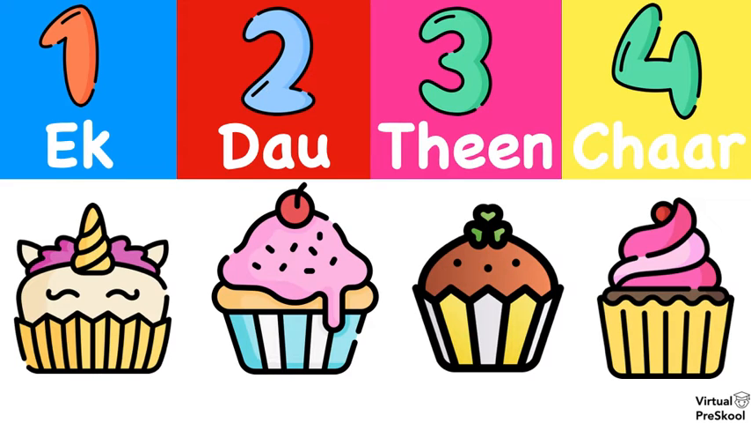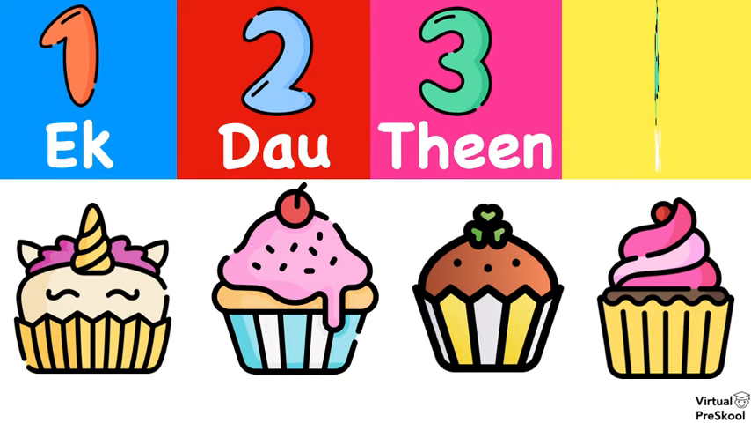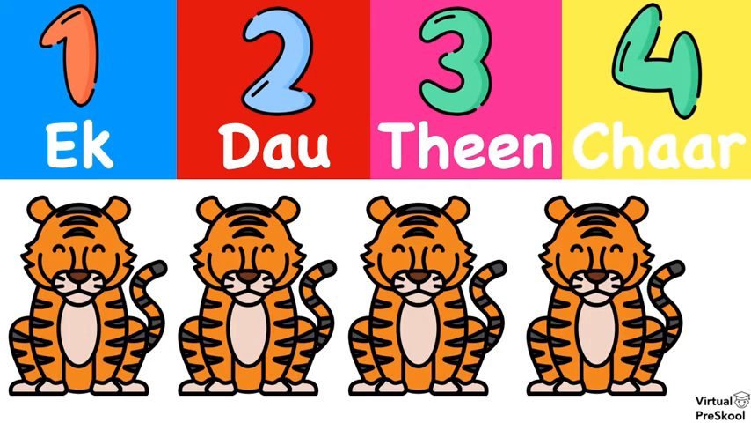Okay, now there are 4 cupcakes. How do we say 4 in Hindi? Ek, do, teen, char. Char. There are 4 tigers. Tiger in Hindi is bagh. And did you know the tiger is the national animal of India? There are lots of tigers throughout India. And how do we say 4 in Hindi? Ek, do, teen, char. Char.